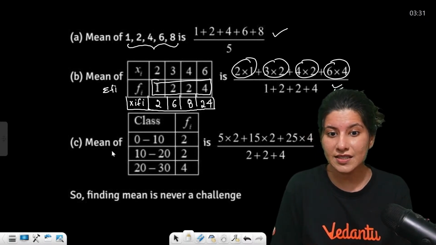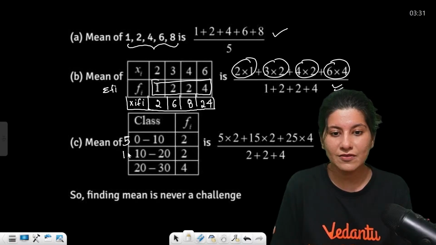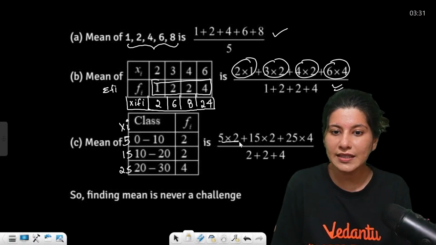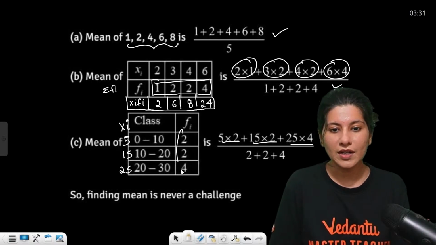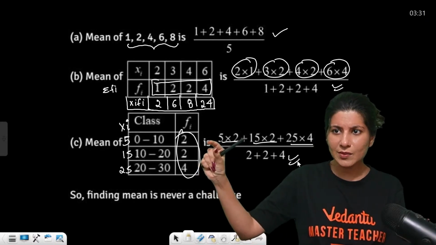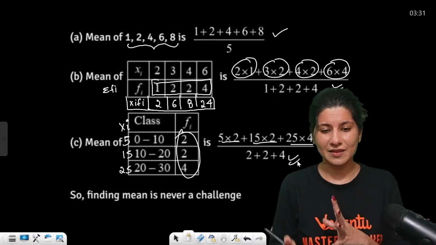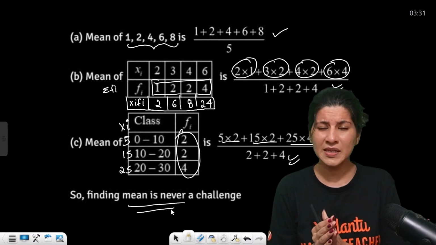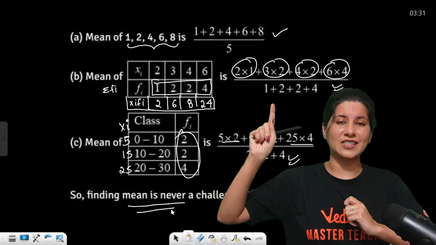Now continuous data. In continuous data you have to find out the midpoint. 0 to 10. Midpoint between 0 to 10 is 5. This is 15. This is 25. Now this is your xi. Now again 5 twos are 10. 15 twos are 30. 25 multiplied by 4 is 100. Upon 2 plus 2 plus 4. So basically in continuous, if you find out the midpoint, it will go back to this case. Now we know how to do it. Okay, so finding mean, I guess almost every student is like, okay, tick, this is a checklist.